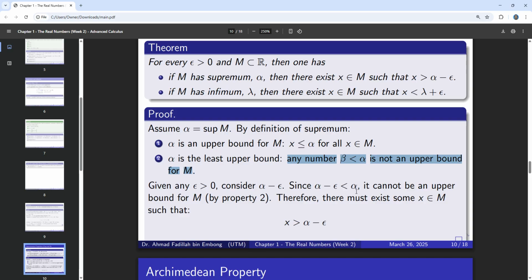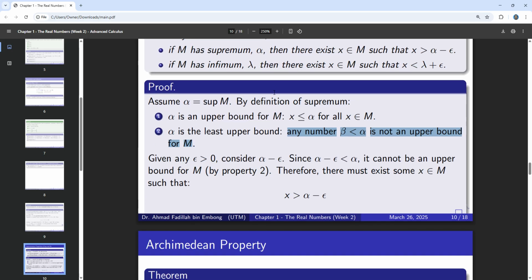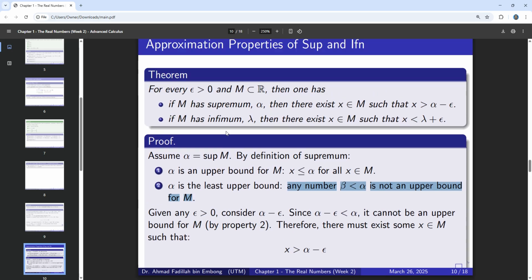So therefore there must exist some x such that x is more than alpha minus epsilon. Okay, so the proof for number 2 here is going to be your homework. You need to write properly to prove this statement.